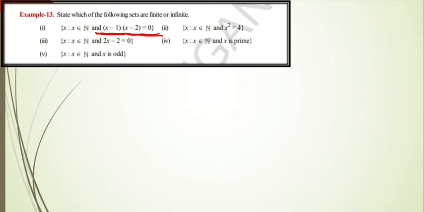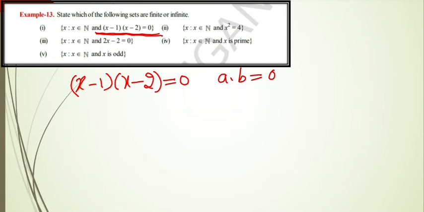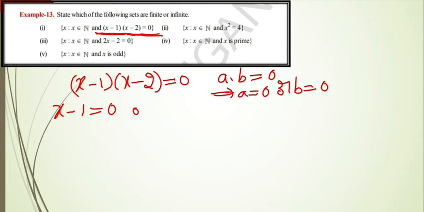Just see here, x belongs to N and (x minus 1)(x minus 2) is equal to 0. That means when a into b is equal to 0, we can equate a is equal to 0 or b is equal to 0. That means here we get x minus 1 is equal to 0 or x minus 2 is equal to 0.